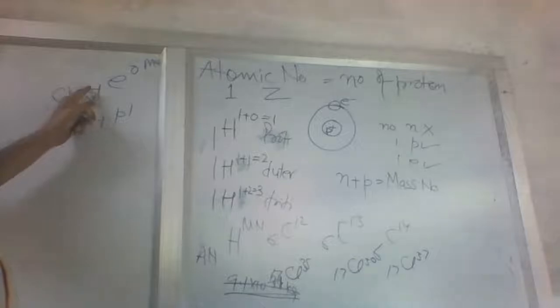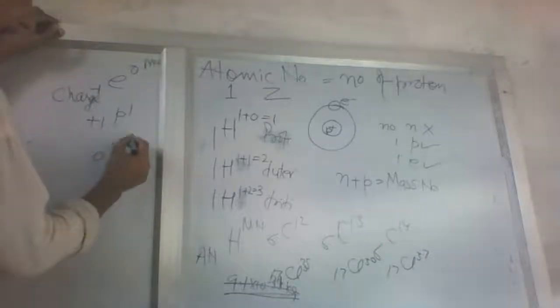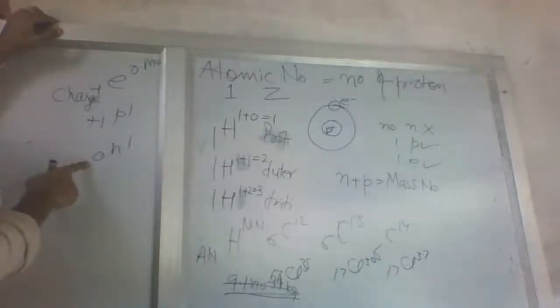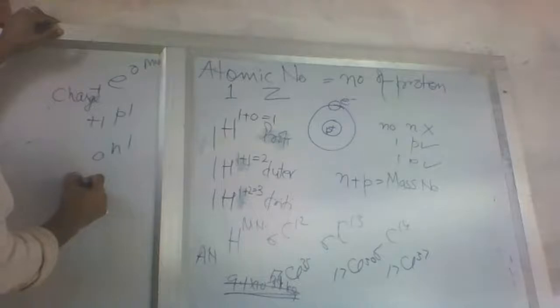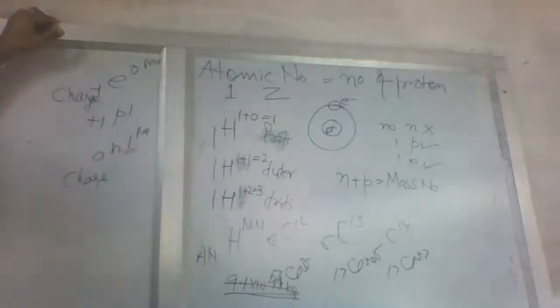-1 is the electronic charge, -1 e 0. Similarly, proton is +1 p 1, and neutron is 0 and 1, with no charge in it. So it is charge to mass, but its mass is under consideration.